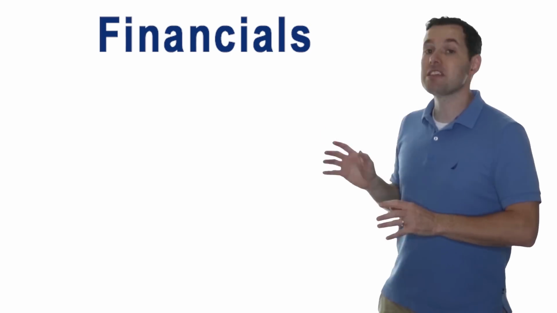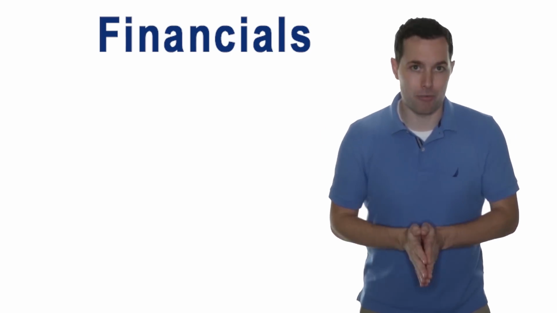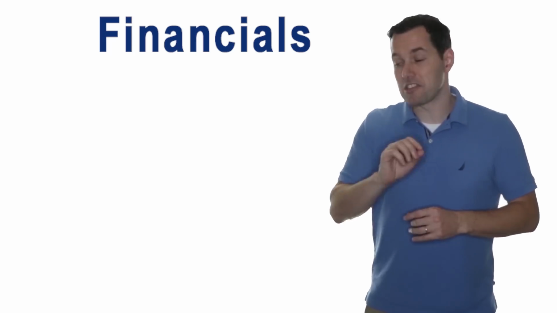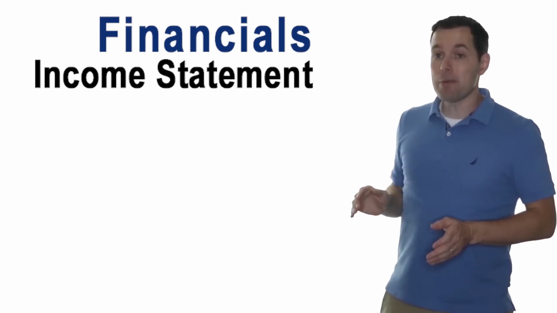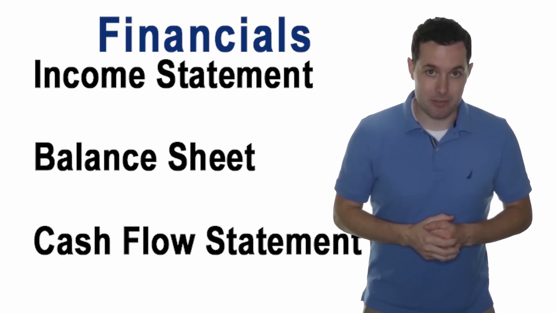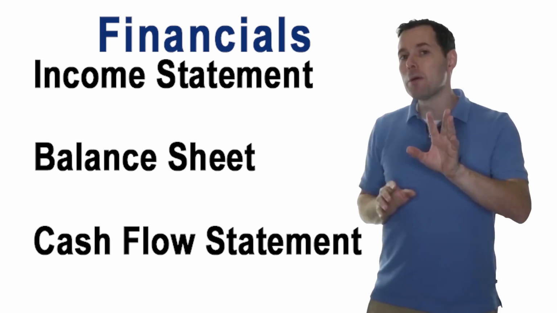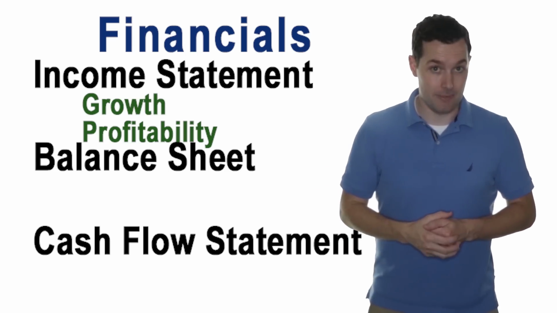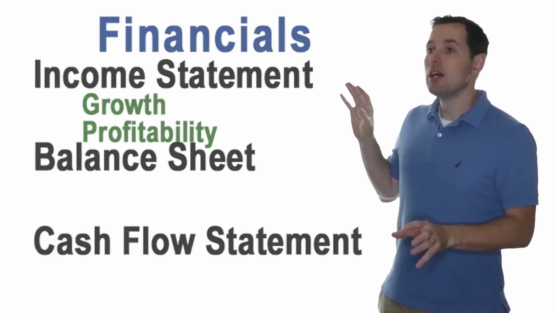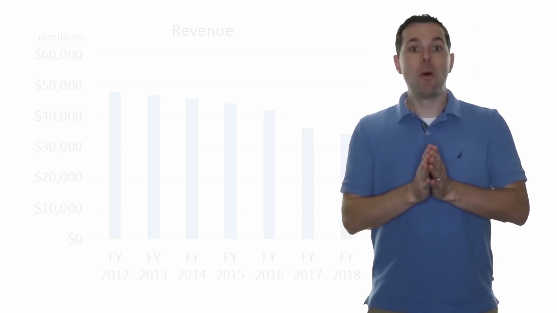Now, the financial section is a bit easier and a bit faster to go through. It's more just basic numbers. It's a simpler checklist. Here, we're going to look at the income statement, the balance sheet, and the cash flow statement. In the income statement, two of the most important things we want to pay attention to are growth, then profitability.